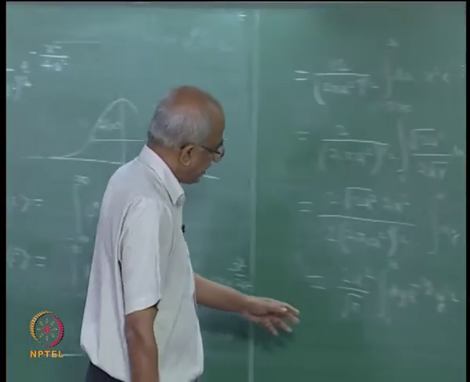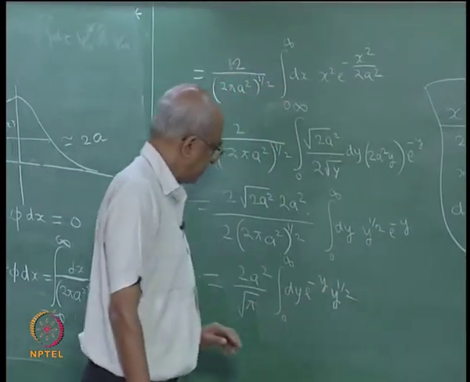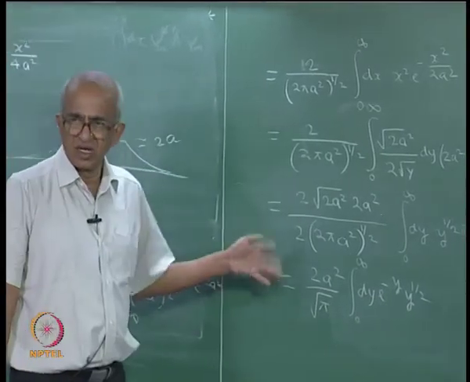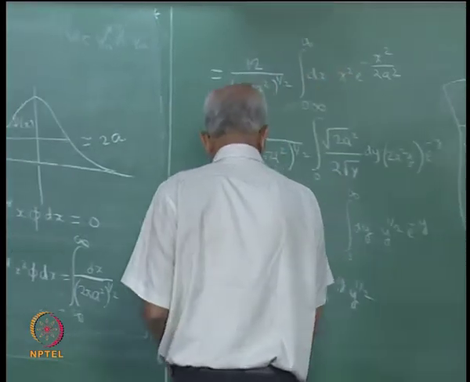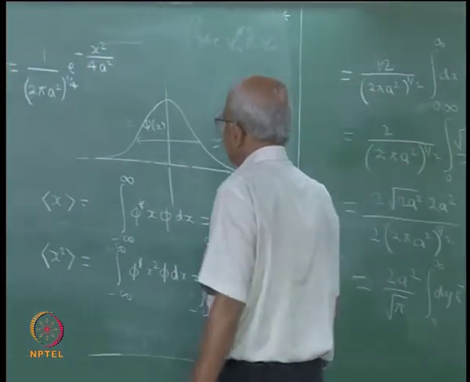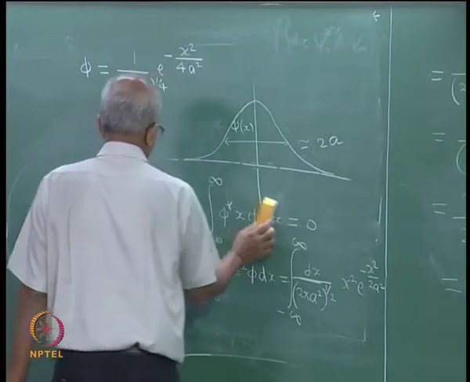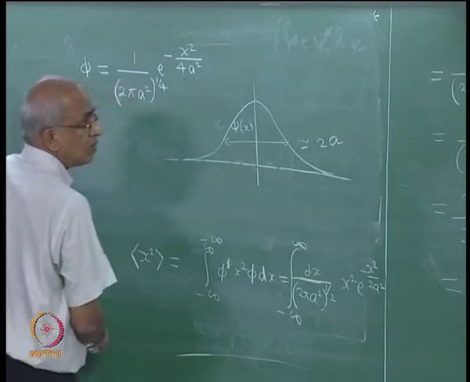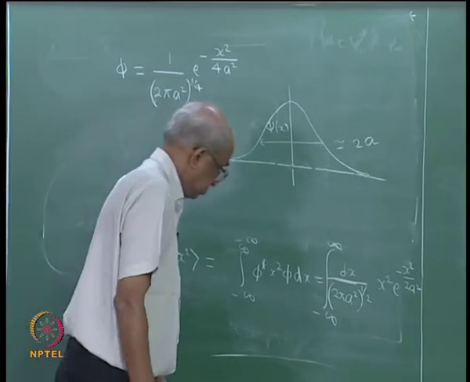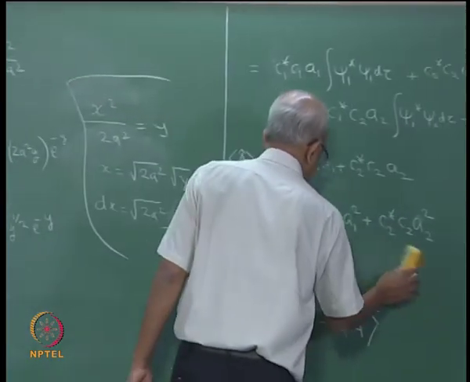Now, this is an integral that hopefully will be familiar to you. This is known as a gamma integral or a gamma function. The definition of a gamma function, I should write it somewhere. Maybe I can write it here.